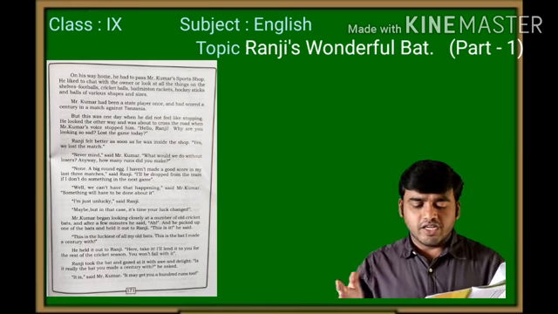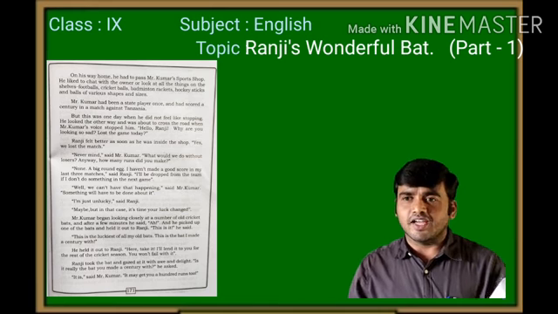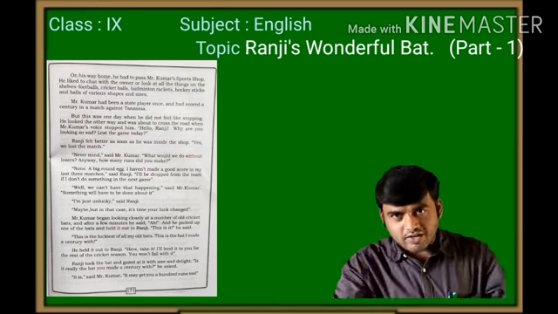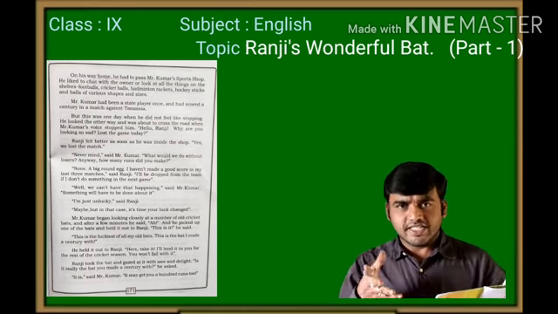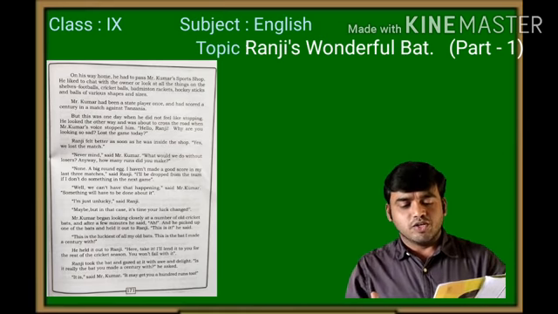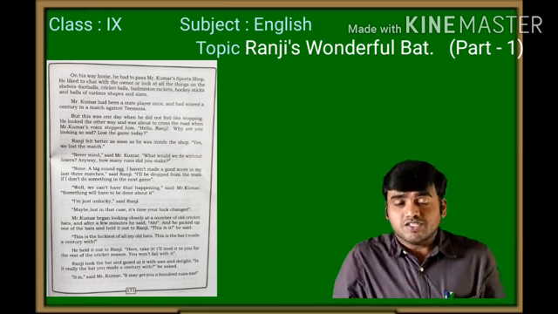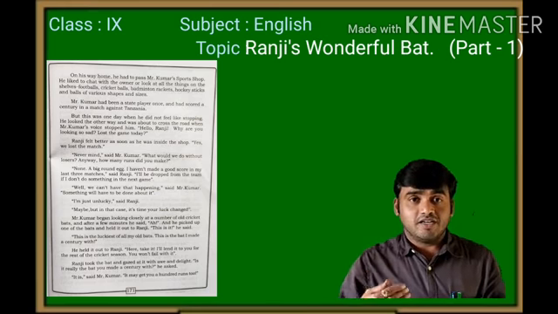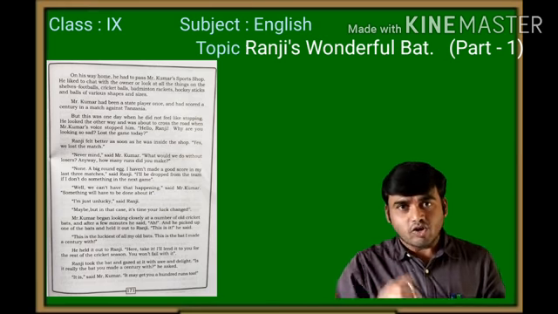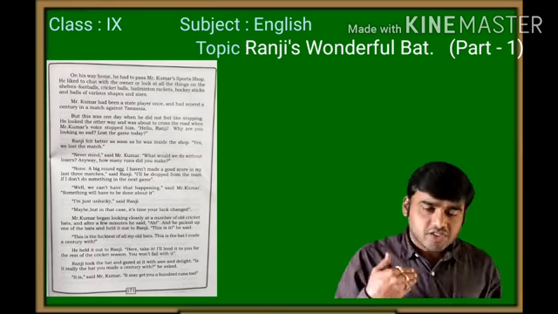Ranji took the bat and gazed at it with awe and delight. When Mr. Kumar handed over the bat, he examined it. Gazed in the sense he looked at the bat, with awe and delight. He felt happy. Delight in the sense happy. Wow. Because something is going to happen with that bat? He thought that his luck would be changed by that bat.